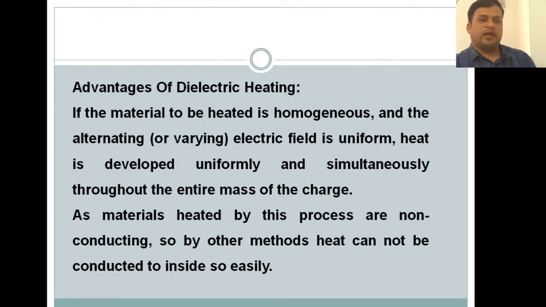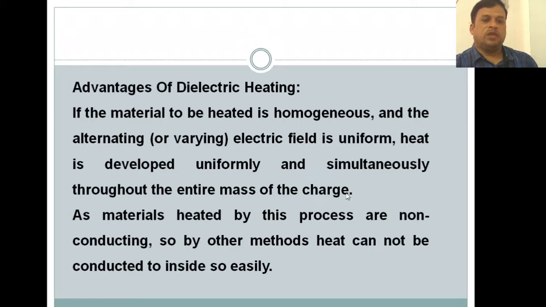So what are the advantages of dielectric heating? Let us see. If the material to be heated is homogeneous and the alternating or varying electric field is uniform, heat is developed uniformly and simultaneously throughout the entire mass of charge. Homogeneous means having the same material, as opposed to the homogeneous and heterogeneous mixtures we have seen. If a material has the same content without any other materials, then the heat is developed uniformly and simultaneously throughout the entire mass of charge.